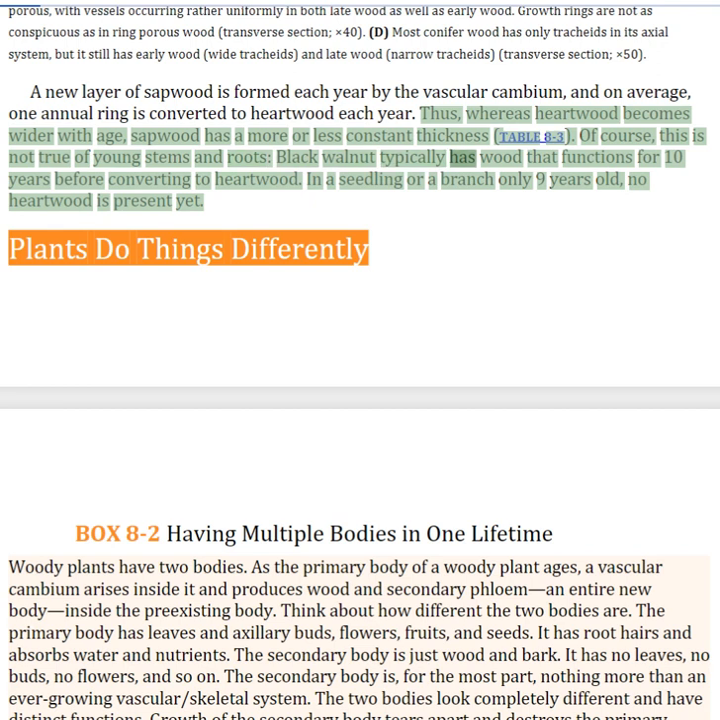Black walnut typically has wood that functions for 10 years before converting to heartwood. In a seedling or a branch only 9 years old, no heartwood is present yet.